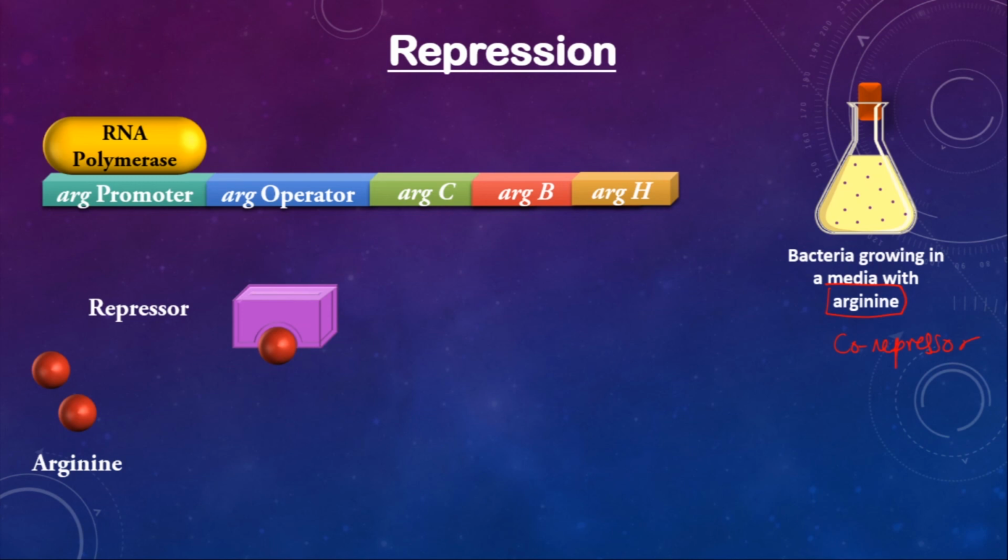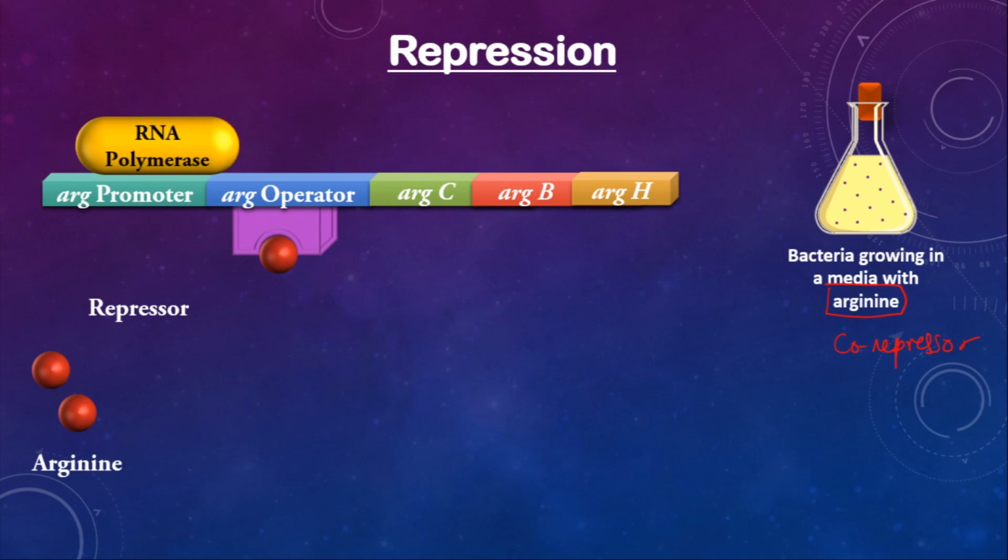Once the repressor is active, it will go and bind to the operator site. So once the repressor is bound to the operator site, our RNA polymerase is prevented from initiating transcription. So as we can see, transcription is blocked.